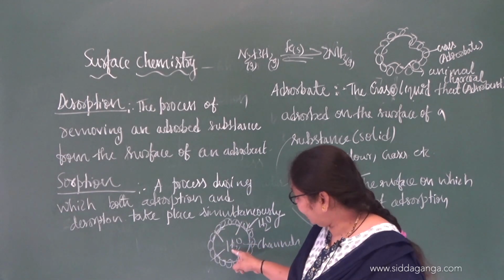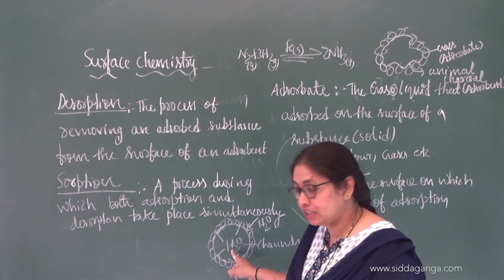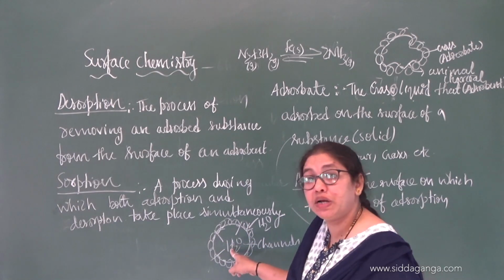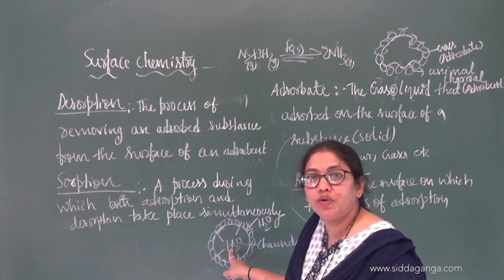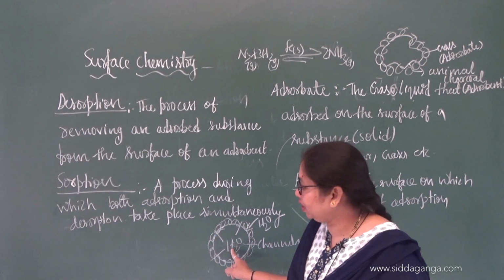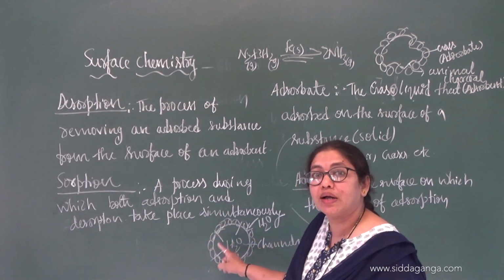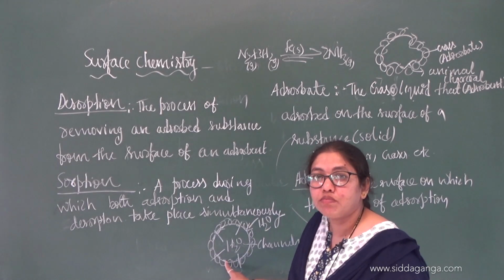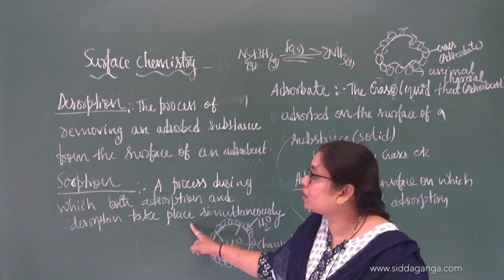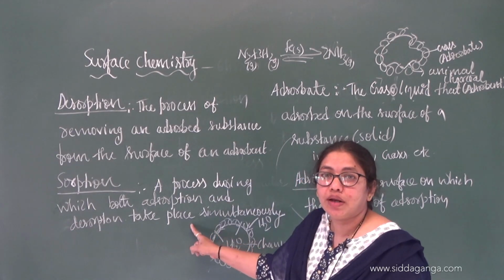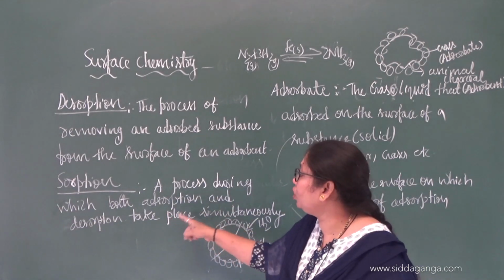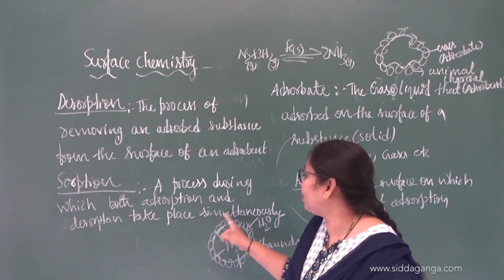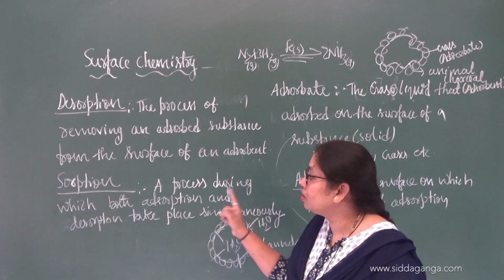Once it is removed from the surface and enters the inside of the soil, what do you call that? Desorption. Both are occurring simultaneously, adsorption and desorption. Such a phenomenon is called what? Sorption, right? The process during which both adsorption and desorption take place simultaneously is called sorption.